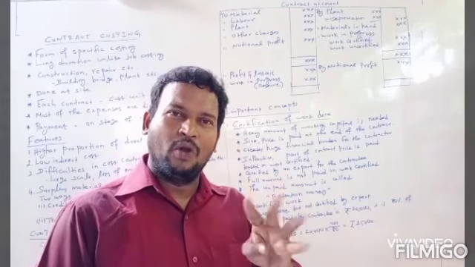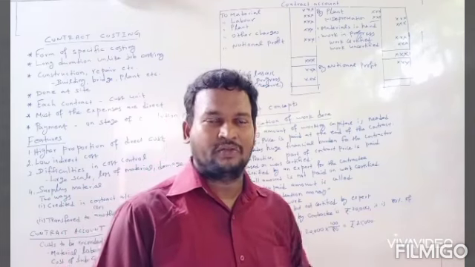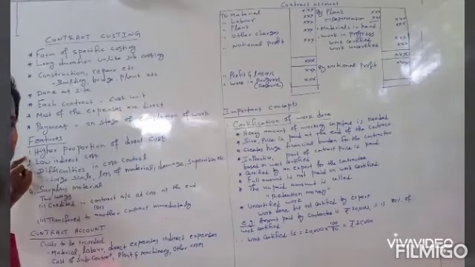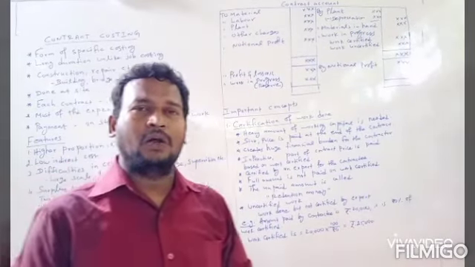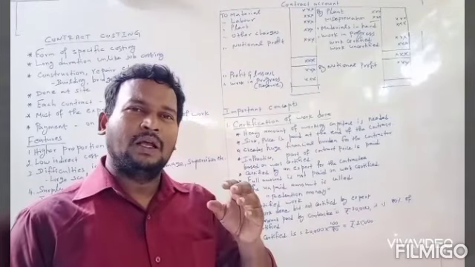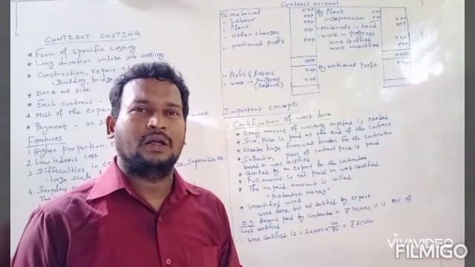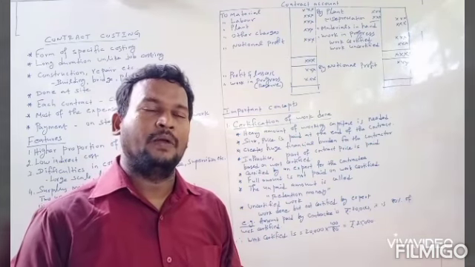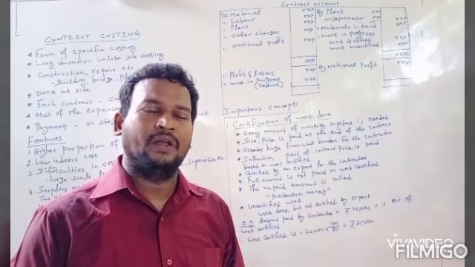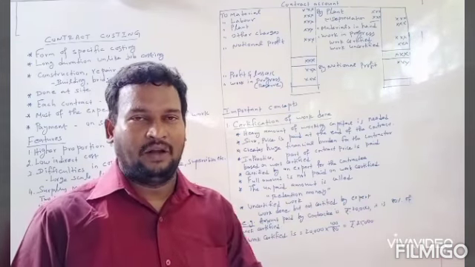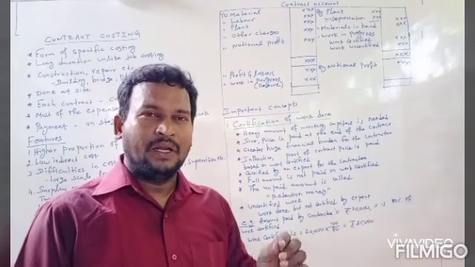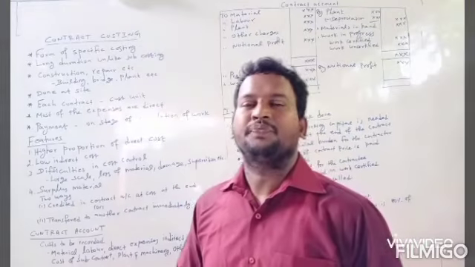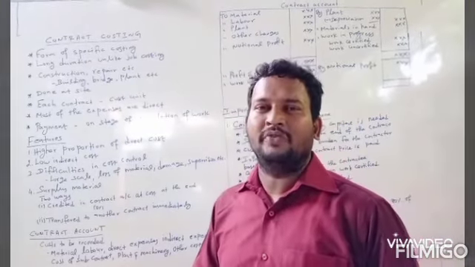In contract costing, there are four important features. Number one, a higher proportion of direct costs. The important thing in contract costing is that most of the costs incurred in a contract are direct in nature. For example, in construction of a building, the major part of expenses is material and labor. So they are direct in nature. But apart from them, some indirect expenses are also there.